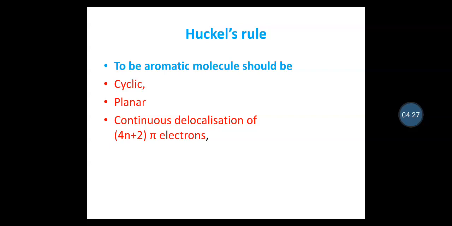Yes, congratulations if you have predicted Huckel's rule. To be aromatic, a molecule should be cyclic, planar, and there should be continuous delocalization of 4n plus 2 pi electrons. Let us check whether furan, pyrrole and thiophene do obey Huckel's rule.